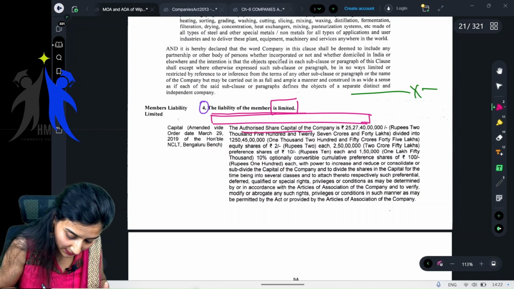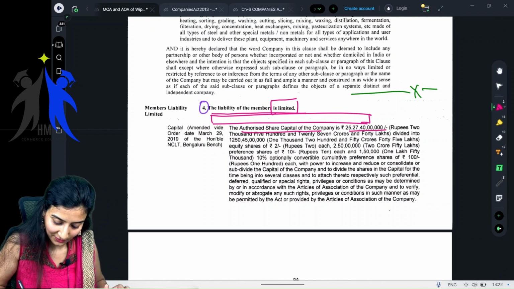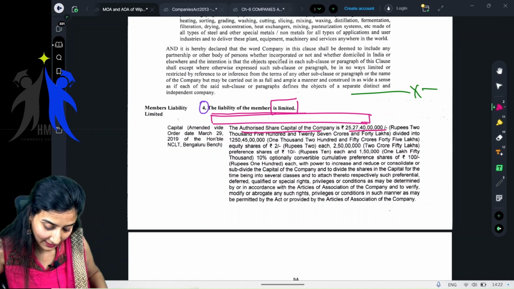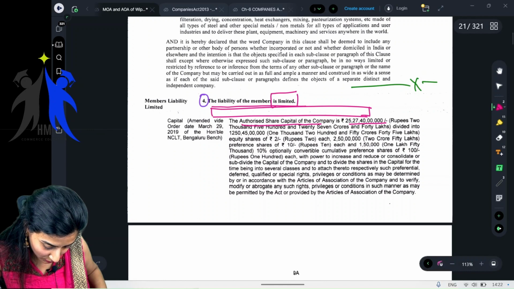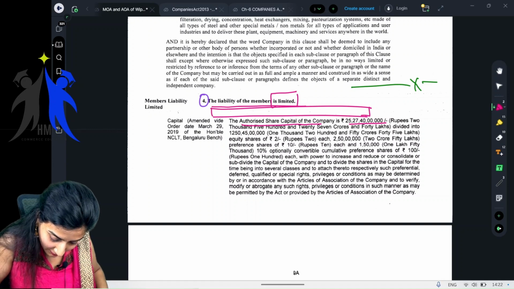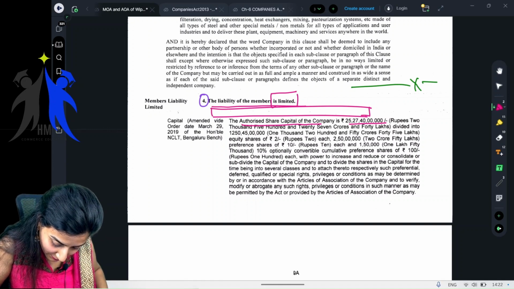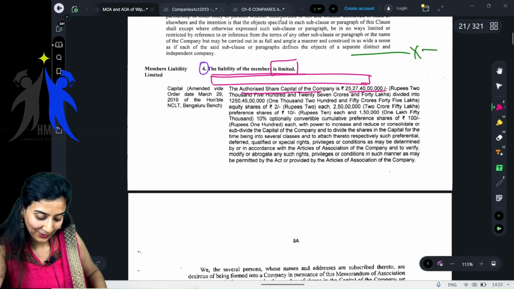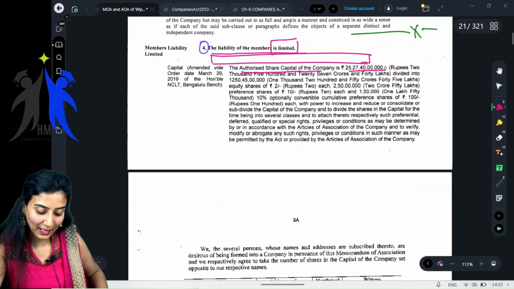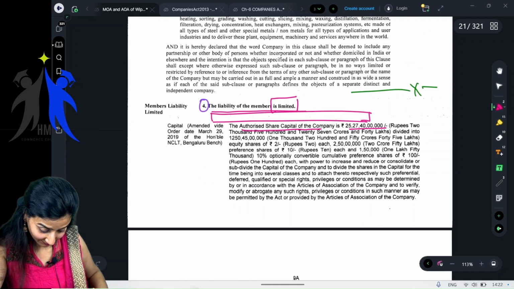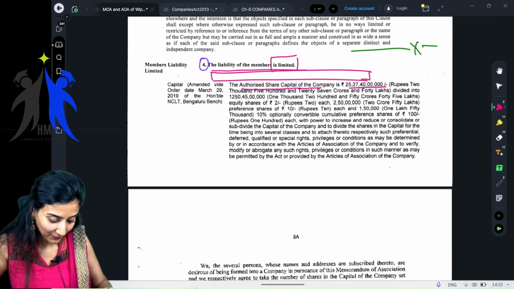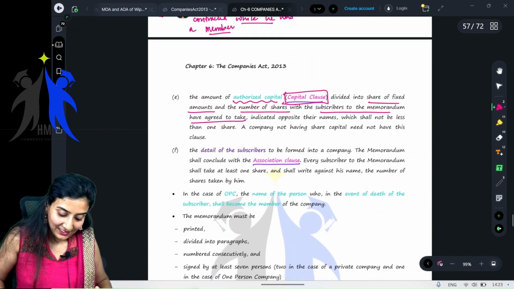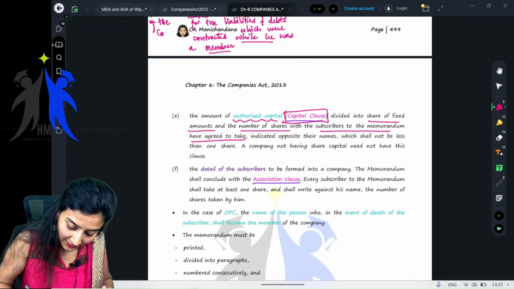See, the authorized share capital of the company. How much is it? Rupees 25 crore, 27 lakh? No, no, it's not 25 crore. It is 2,527 crores. Oh my God. Yes, just 2,527 crores and 40 lakhs. This is the authorized share capital of this particular company, Wipro. So it has to state the authorized capital divided into shares of fixed amounts and the number of shares.